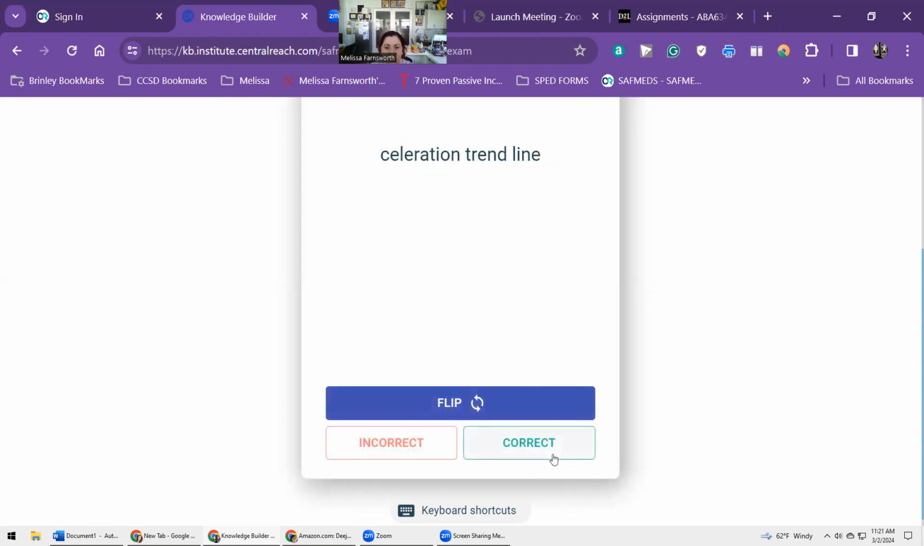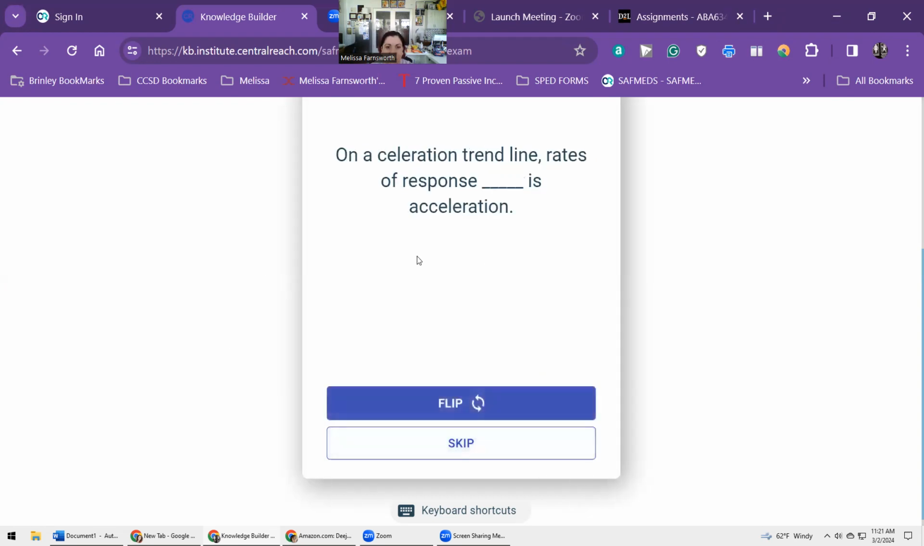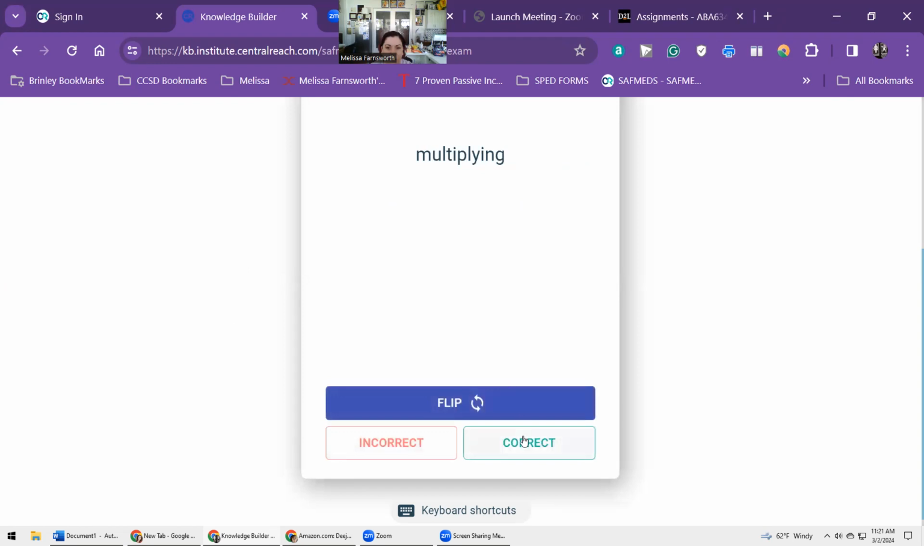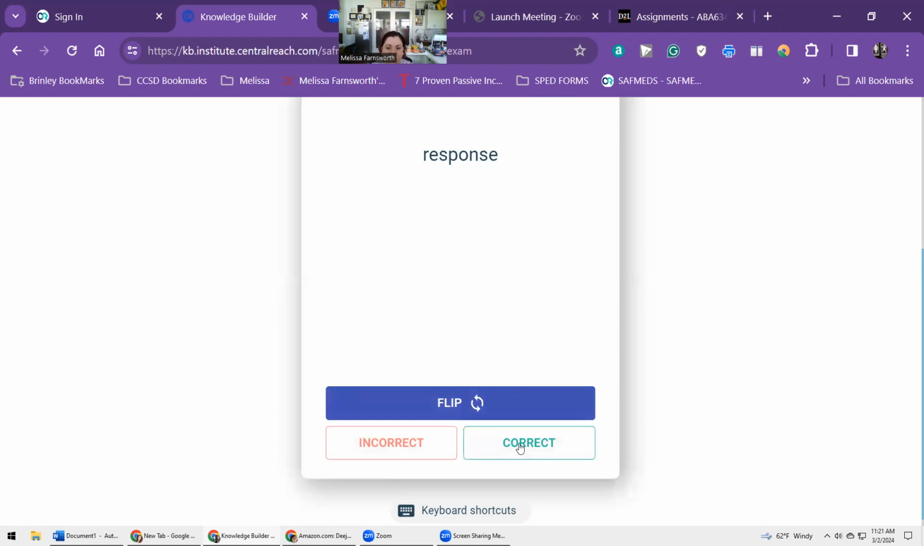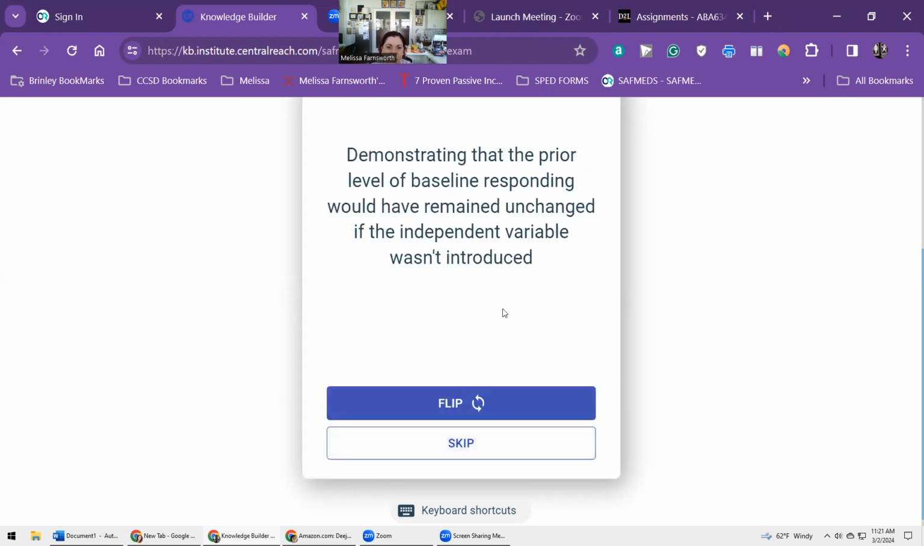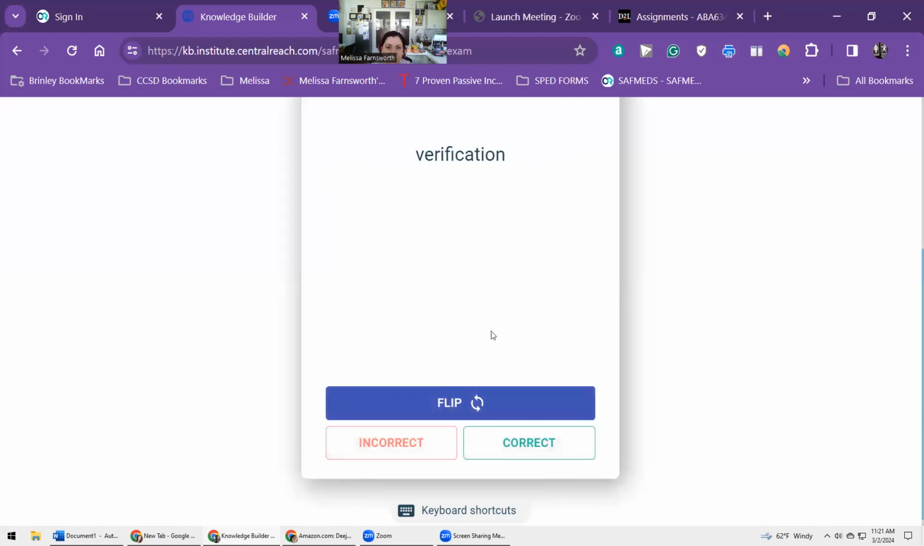Acceleration trend line. An acceleration trend line, rates of response blank, is acceleration, multiplying. Acceleration trend line shows how the rate of blank is multiplying or dividing across the acceleration time period. Response. Demonstrating that the prior level of baseline responding would have remained unchanged if the independent variable wasn't introduced.